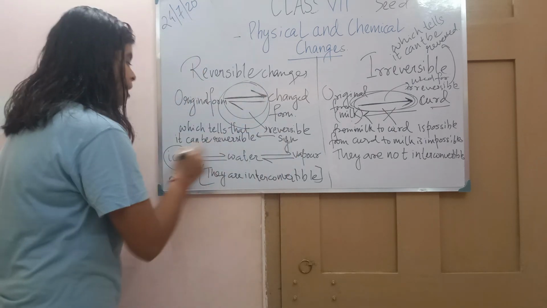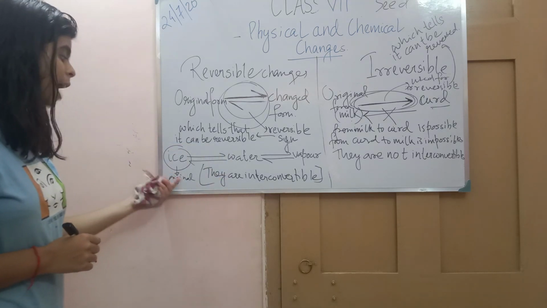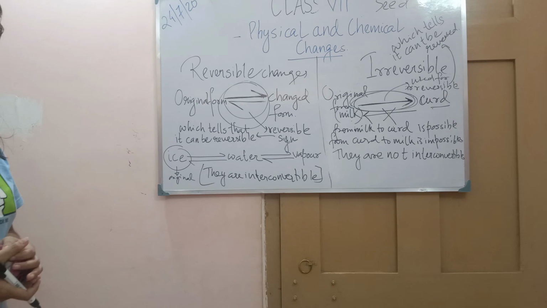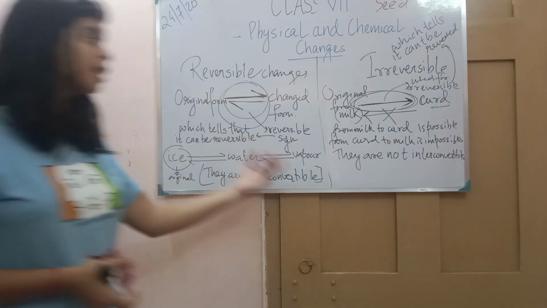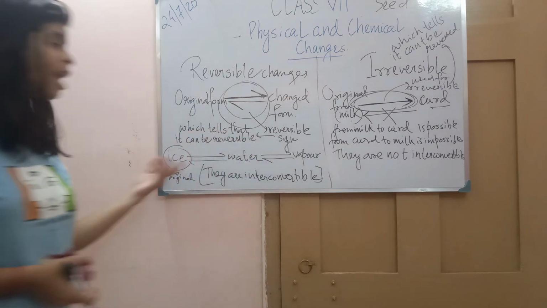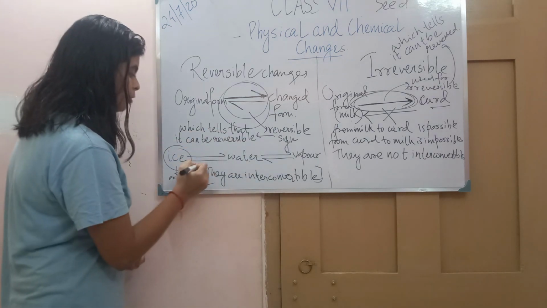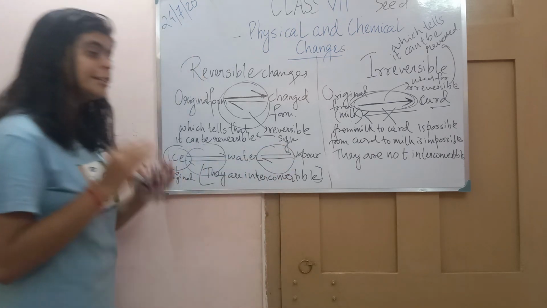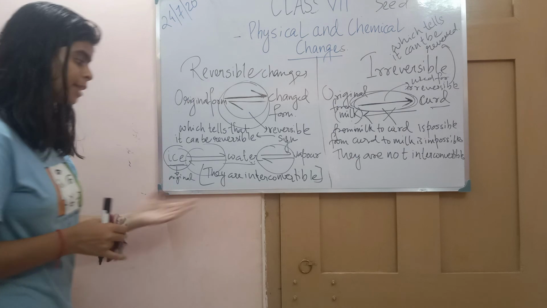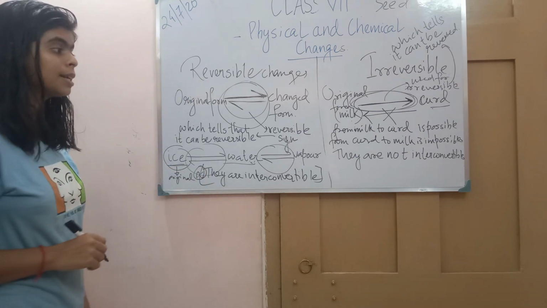This sign tells that it can be reversible. For example, assume that ice is the original form and we are converting ice into water and vapor, but at the same time we can convert vapor into water and ice and get back to the original form. See, here I have used the reversible sign. That is why they are called convertible.